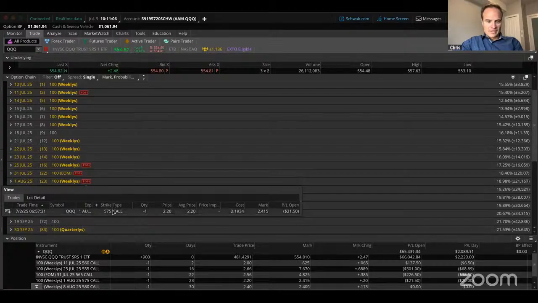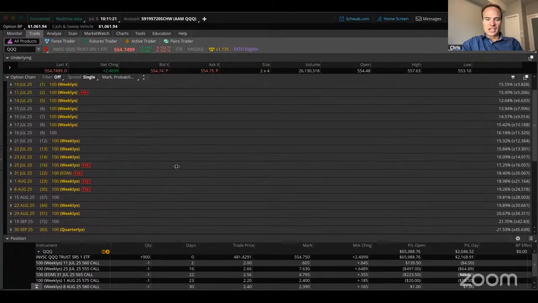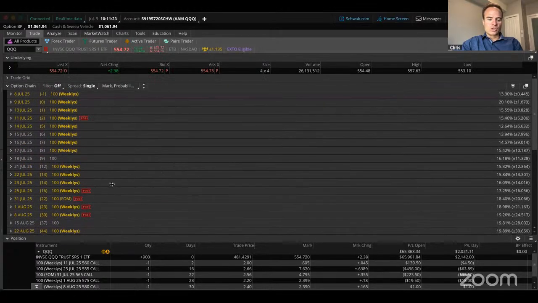So that's a 575 call. Again, all these trades are just obligating us to sell shares. That's basically just saying, yeah, we're fine with exiting the stock market right now, exiting our shares of the QQQ, and going back into cash right now, again because there's a lot of greed in the market. So all right, that's where we're at in a nutshell.